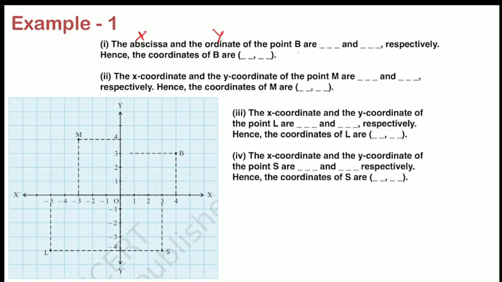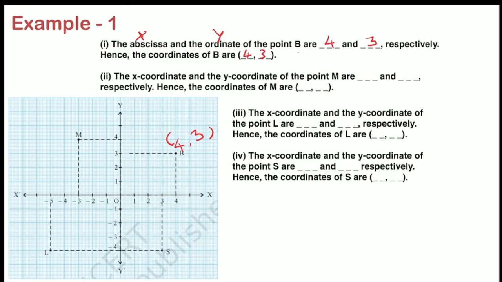So the abscissa and ordinate of point B are? Where is point B? Here is our point B. So let me write the coordinates of point B in brackets. I have to write 2 numbers. For the first number, I have to look at the x-axis from point B. So it will coincide at 4. So I have to write 4 here. Now for the second number, I have to look at the y-axis. So it will coincide at 3. You can see here, right? So I have to write 3 here. Abscissa, that means the x coordinate, is 4, and the ordinate is 3. And the coordinates of B are simply (4, 3).